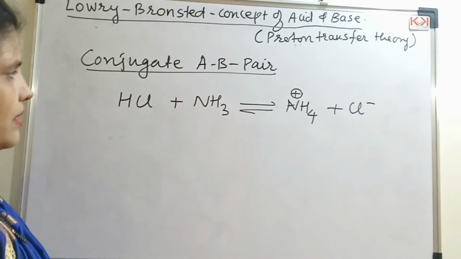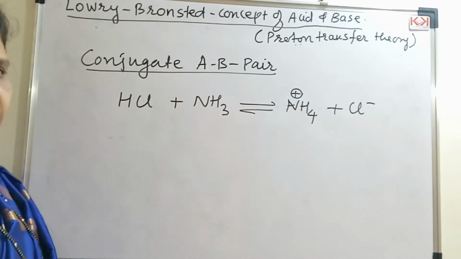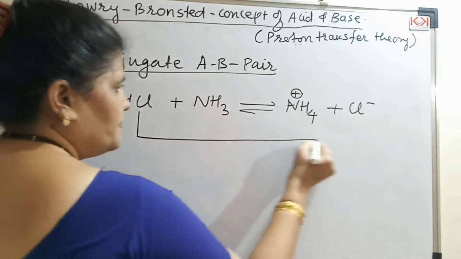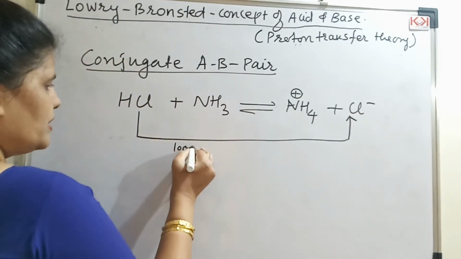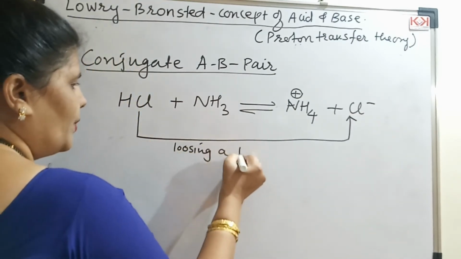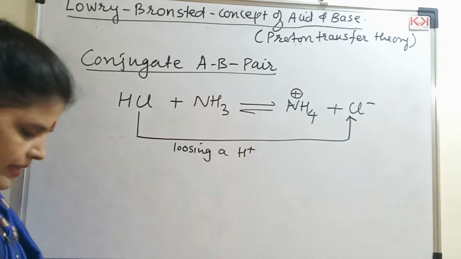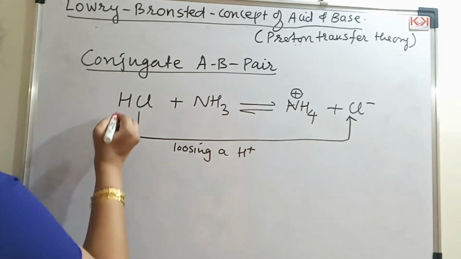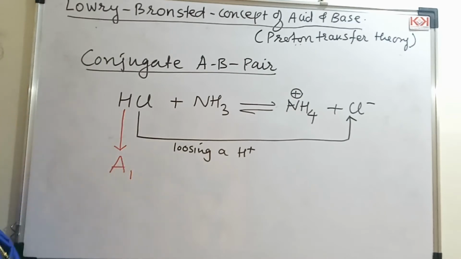Now students, first I will check which particular proton transfer is taking place. Here HCl is becoming Cl minus, meaning HCl is losing a proton, meaning it is donating the proton. So I will call this HCl an acid. I will mark this acid 1, right?